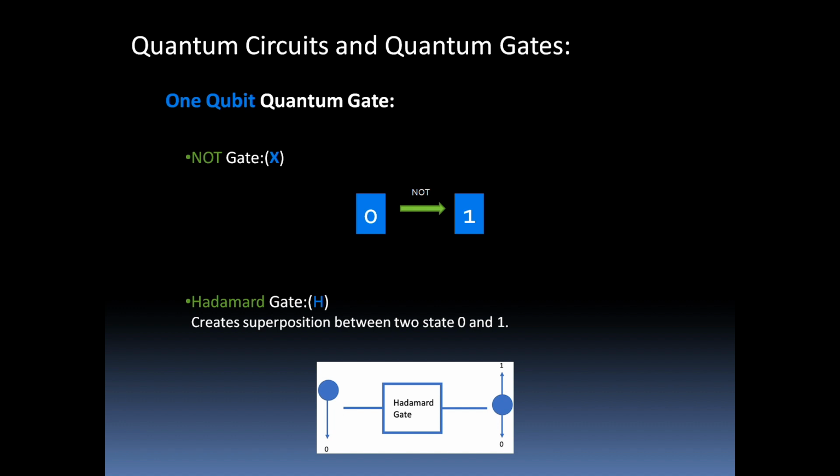Just like our digital gates, we have NOT gate. NOT gate is acting like an inverter. It is converting from 0 to 1 and vice versa. Hadamard gate is a special type of gate, especially in quantum computation, where it is used to create superposition effect between this 0 and 1, right? As is clear from this diagram, if we have a state 0 and we pass it through the Hadamard gate, the output could be in a mixed state of 0 and 1, right?